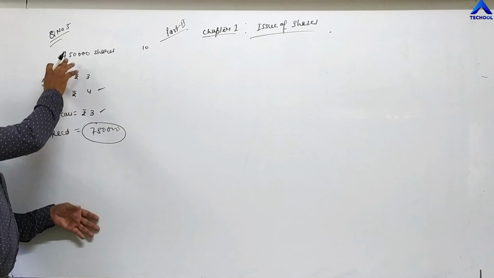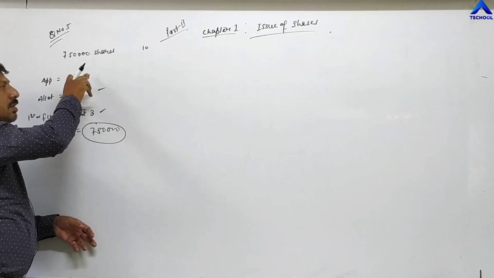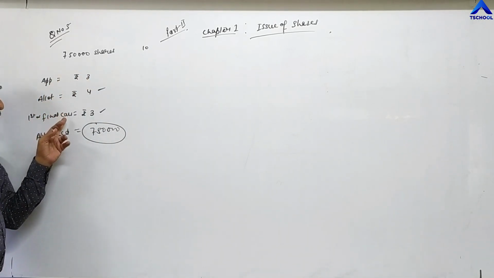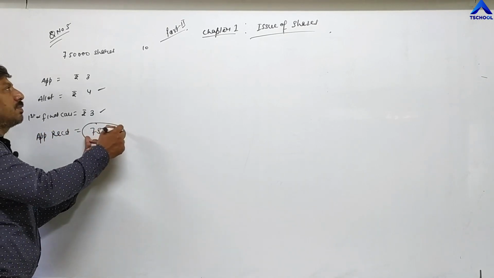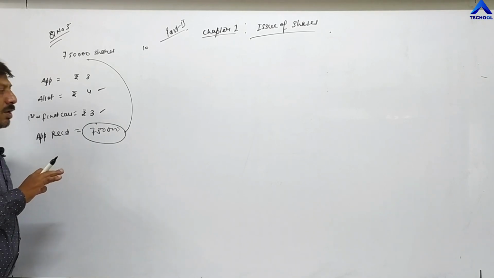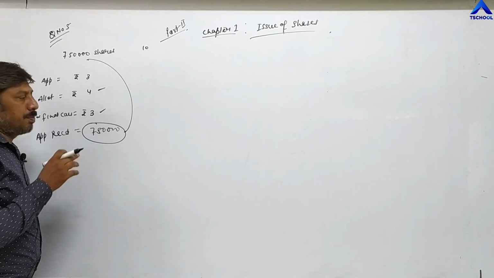This is the question. The company is issuing 7,50,000 shares of rupees 10 each. This 10 rupees they are demanding in 3 installments: application, allotment, final call. Total applications received by the company again 7,50,000, same as shares. So there is no problem in this question. Neither calls in arrear is given, over subscription is not given, security premium is not given.